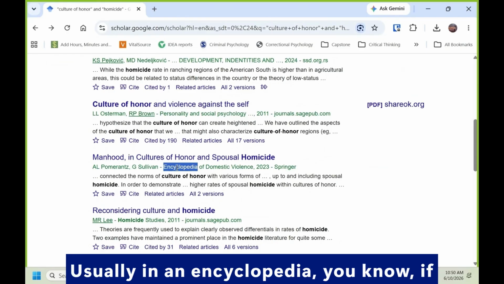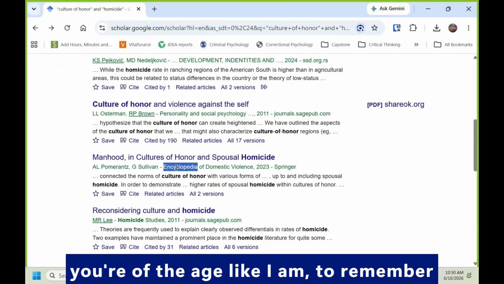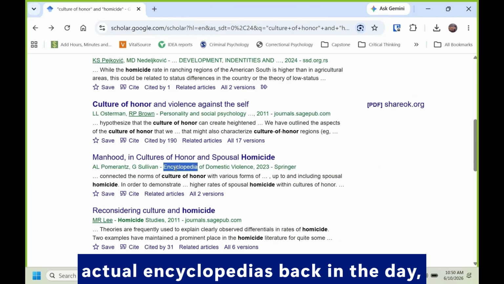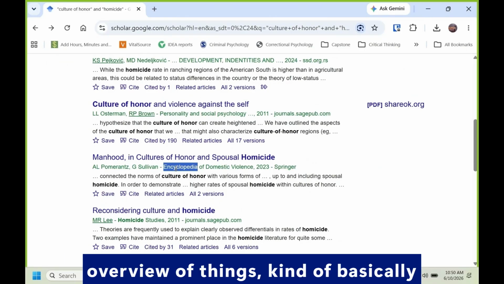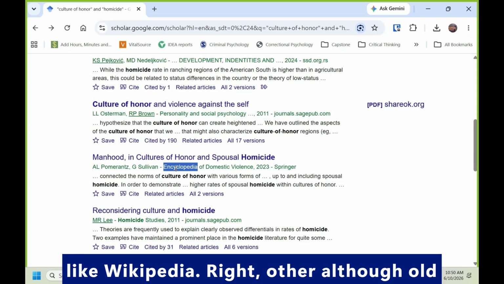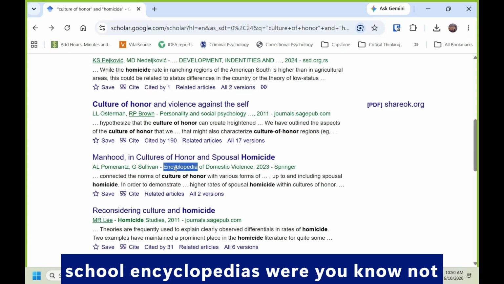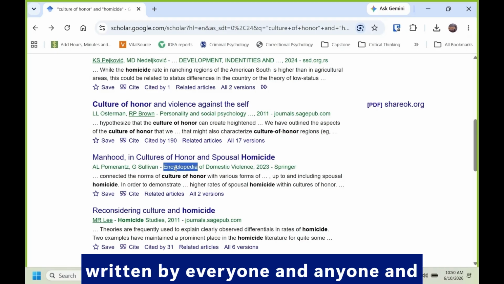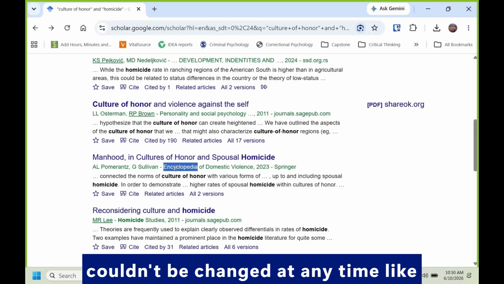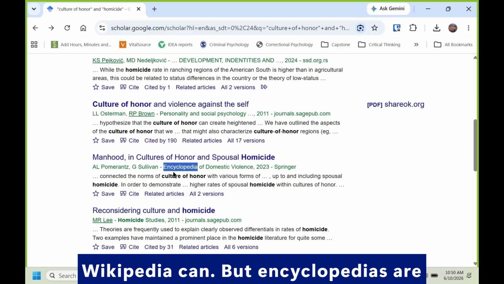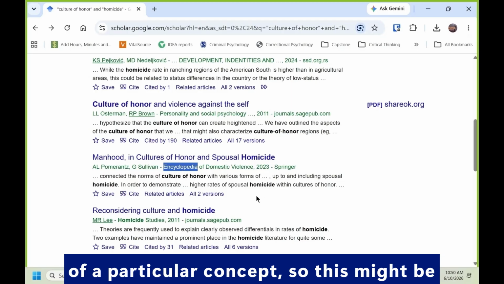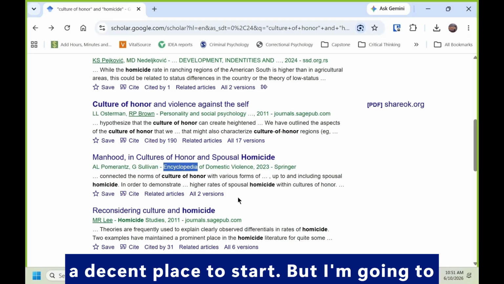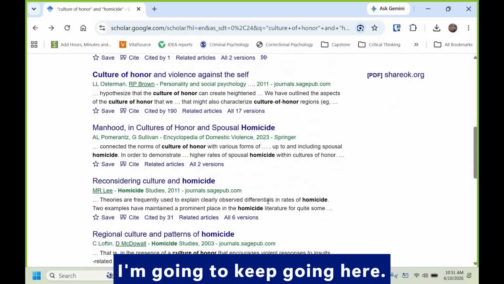Usually in an encyclopedia, if you're of the age like I am to remember actual encyclopedias back in the day, they were just meant to give you an overview of things, basically like Wikipedia, right? Although old school encyclopedias were not written by everyone and anyone and couldn't be changed at any time like Wikipedia can. But encyclopedias are usually meant to be an overview of a particular concept. So this might be a decent place to start, but I'm going to keep going here.